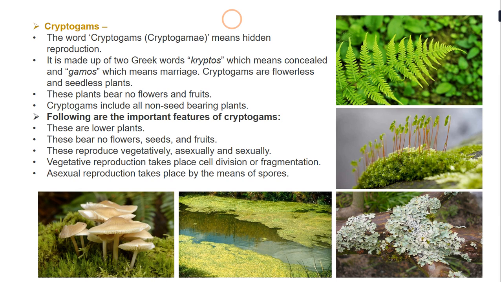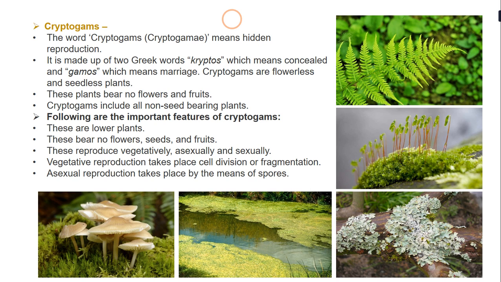First, we'll take up cryptogams. The word cryptogam has come from the Greek words kryptos, which means concealed, and gamos, which means marriage. So this particular group shows hidden reproduction. Kryptos means concealed and gamos means marriage. That means it is a concealed marriage. The reproduction is hidden in this particular group of plants.